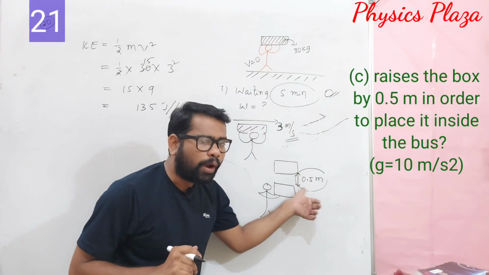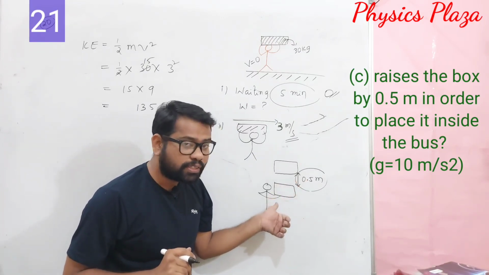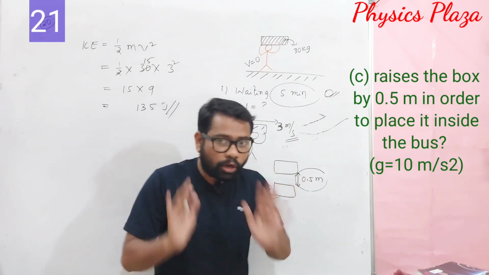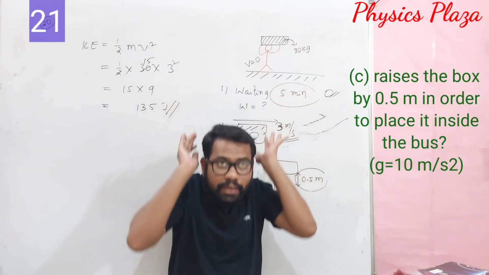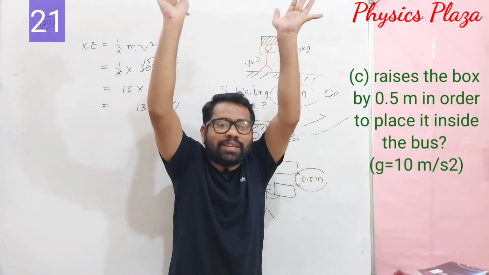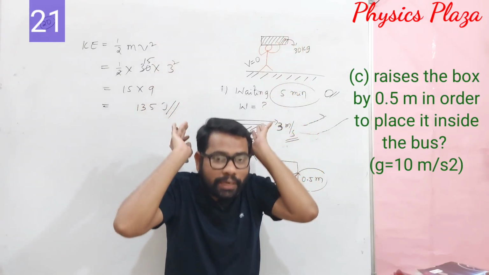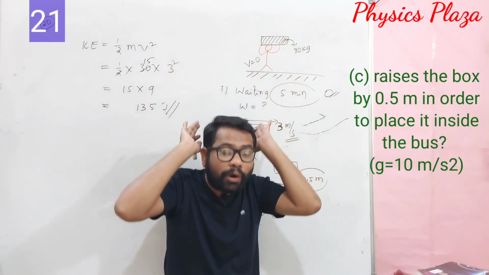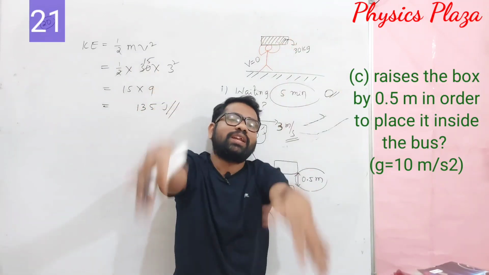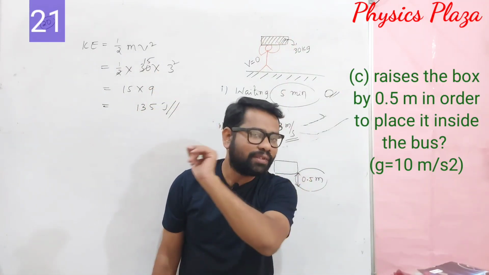Then what is the energy spent? Children, now the person is not running. He caught the bus and is standing, but he is lifting his luggage. So there is a change in position, and the body has gravitational potential energy.